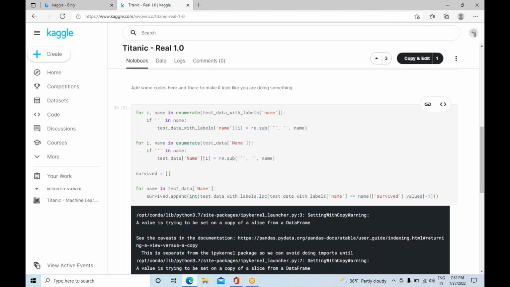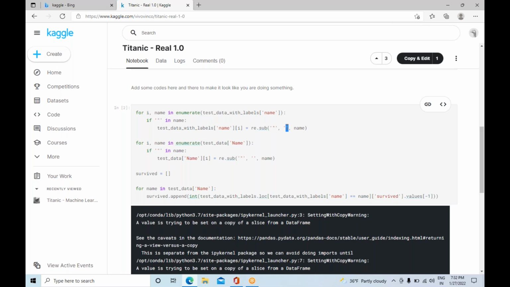In any situation where the names contain single quotes, you replace them with the null character. With the help of the sub method, we replace wherever the quotes are in the name with the empty string, so the string doesn't contain any single or double quotes.